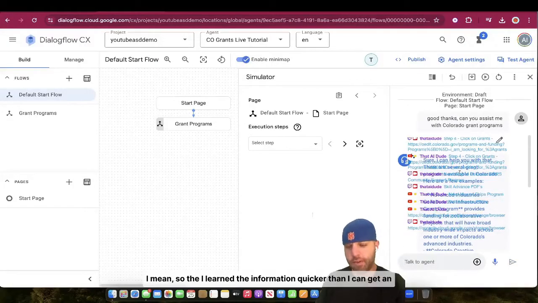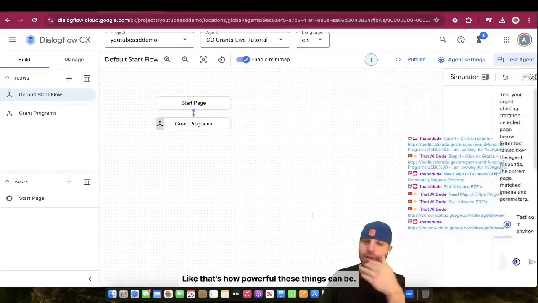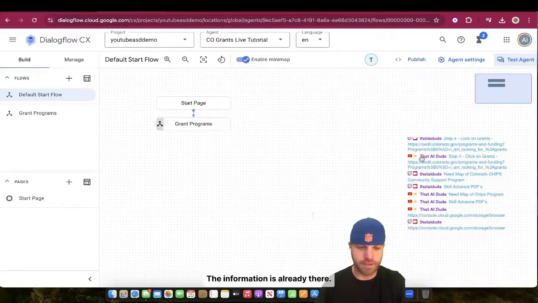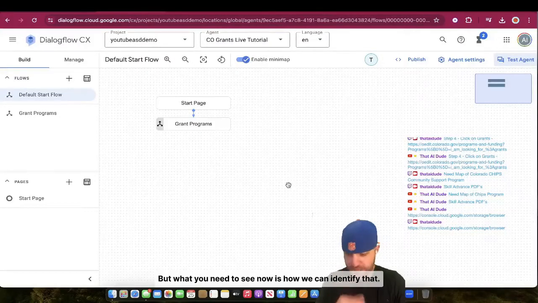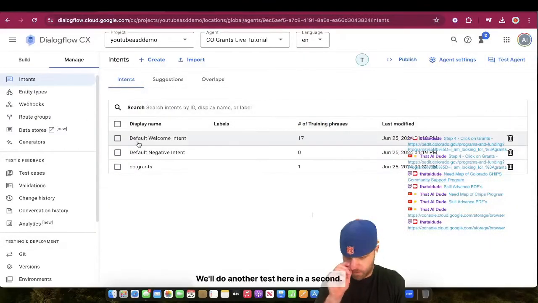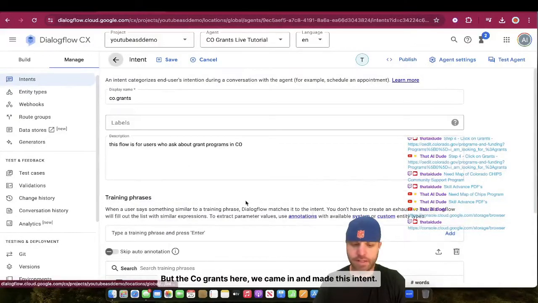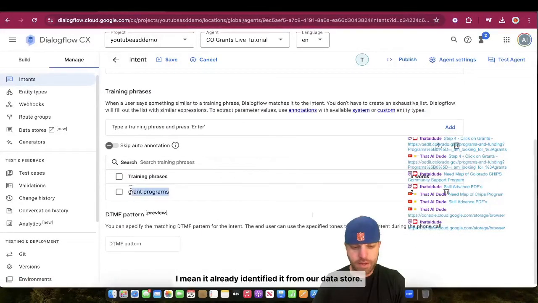I mean, the AI learned the information quicker than I can get an intent and an entity example in, right? That's how powerful these things can be. The information's already there, but what you need to see now is how we can identify that. We'll do another test here in a second, but with CO grants here, we came in and made this intent. It already identified it from our data store, but we're not going to get a ton of analytics from that.